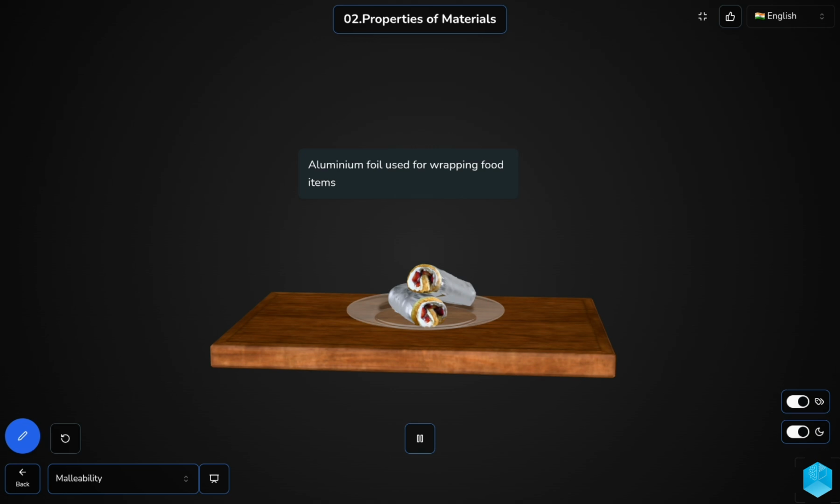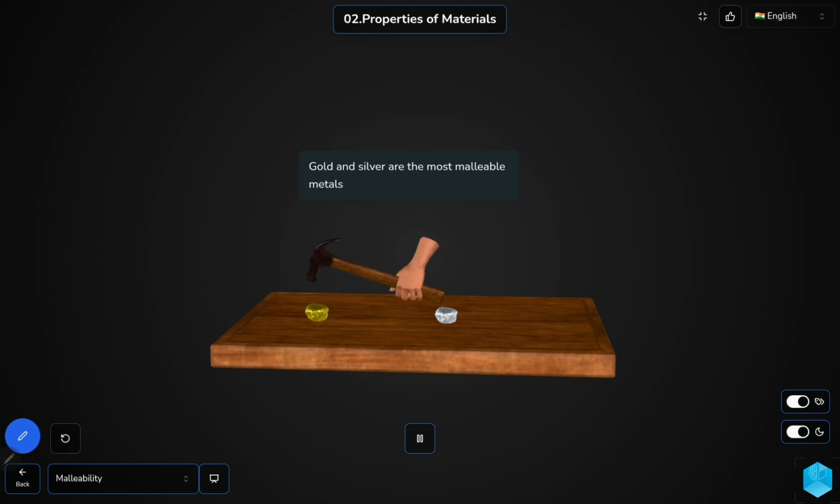Then you can see here aluminium foil. We use aluminium foils at home to wrap food items. The most malleable elements are gold and silver. Gold and silver can be beaten into very, very thin sheets. Out of all the metals, these two are the most malleable.